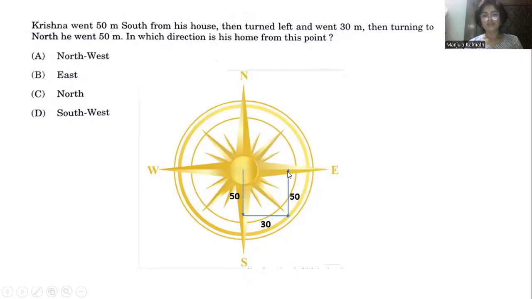So the question is, from this point, in which direction is his house? His house will be in this direction, that is towards the west. So the result for this question will be west. His house will be in the direction of the west. In the given options, there is no west option given, so all are wrong options here. The correct answer will be west.